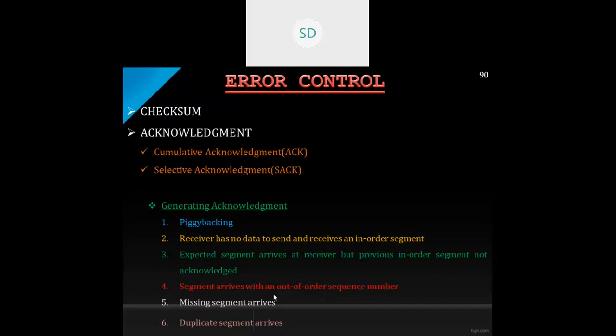Okay. Rule number 6, if a duplicate segment arises. Suppose a duplicate segment arises, the receiver discards the segment, but immediately sends an acknowledgement indicating the next in-order segment expected. Even if a duplicate message arrives, it will discard that segment, and the number of the next segment that has to be received will be sent in the acknowledgement. Okay, so these are the 6 rules.